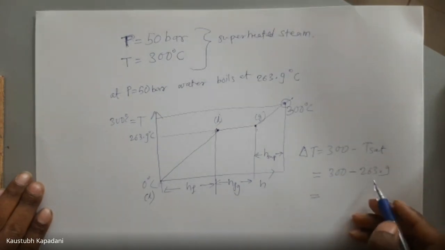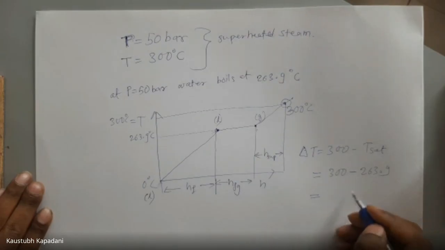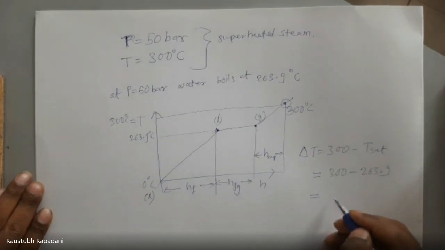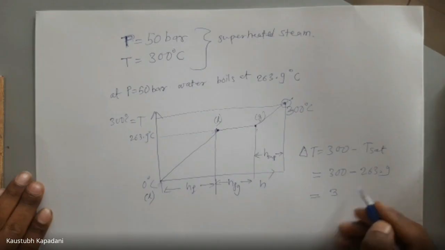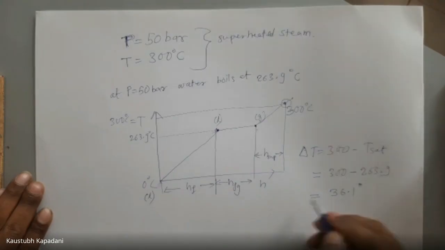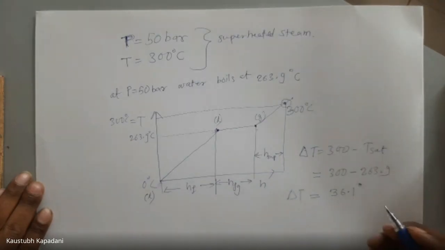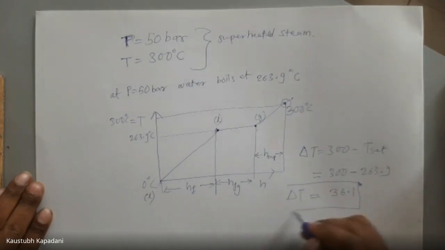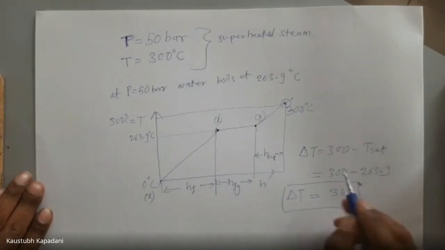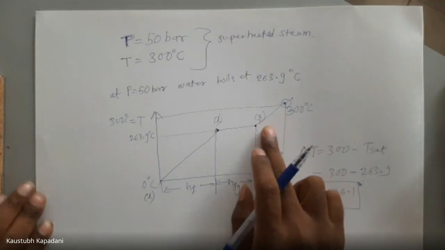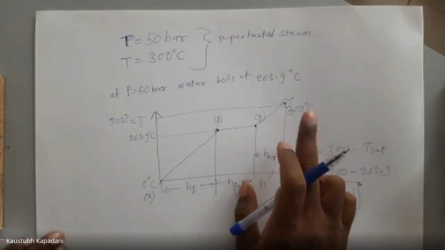How much is it? 36.1 degrees Celsius. So delta T is 36.1. So we have to increase temperature by 36.1 after boiling point. So some more heat we have to provide to reach up to 300 degrees Celsius.